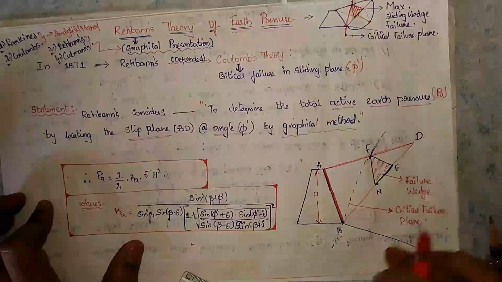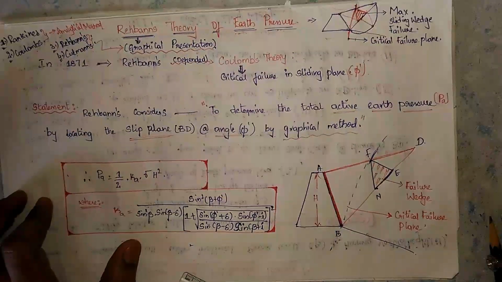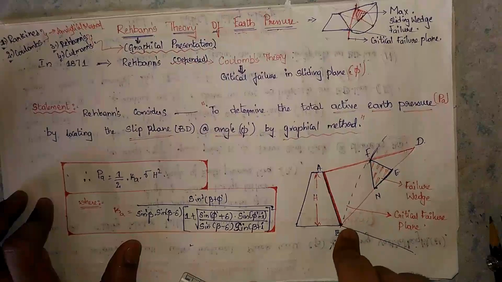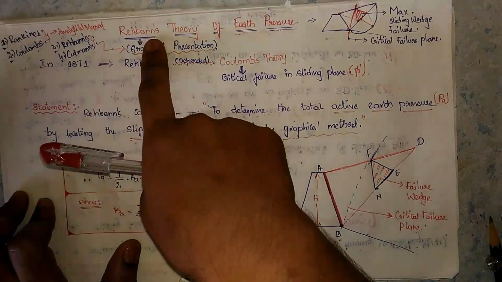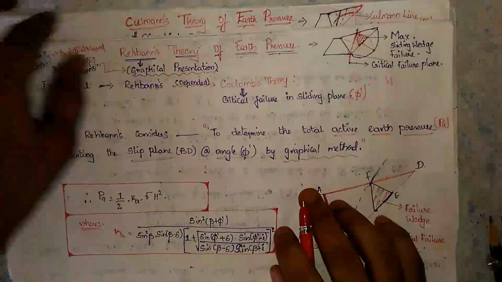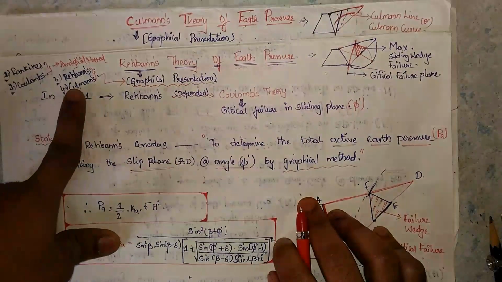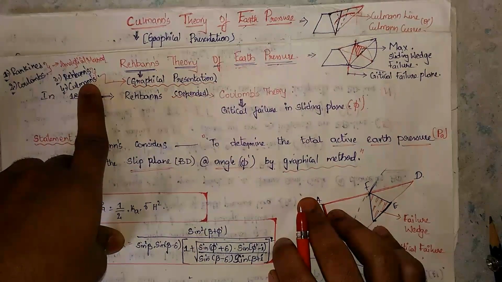Now I am going to show how the graphical presentation should be used in the sliding wedge by Rebhann's theory. In the next video I will give the whole concept of Culmann's theory of earth pressure.